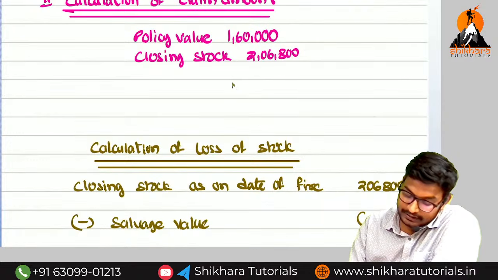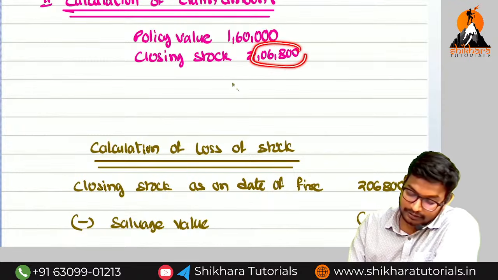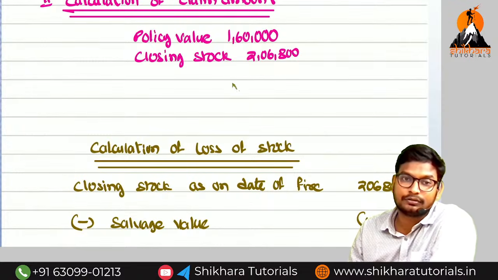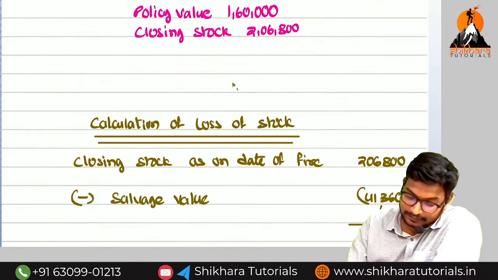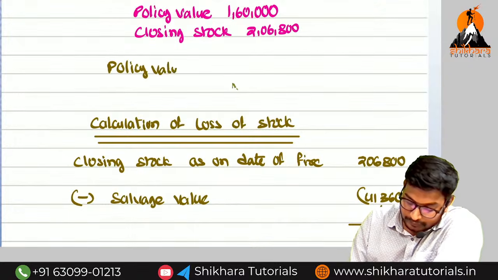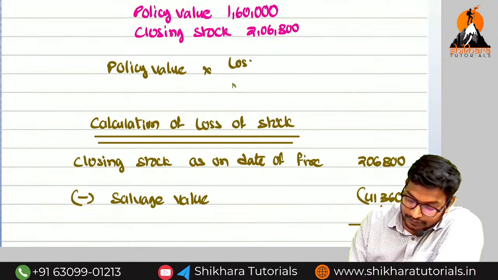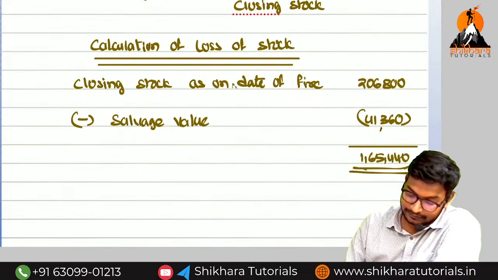Next, the policy value is 1,60,000 and the closing stock is 2,06,800. Whichever is higher? Closing stock is the higher. That means under insurance or over insurance? Under insurance. In the case of under insurance, what is the average clause formula? Policy value into loss of stock divided by closing stock. How much are we going to get?